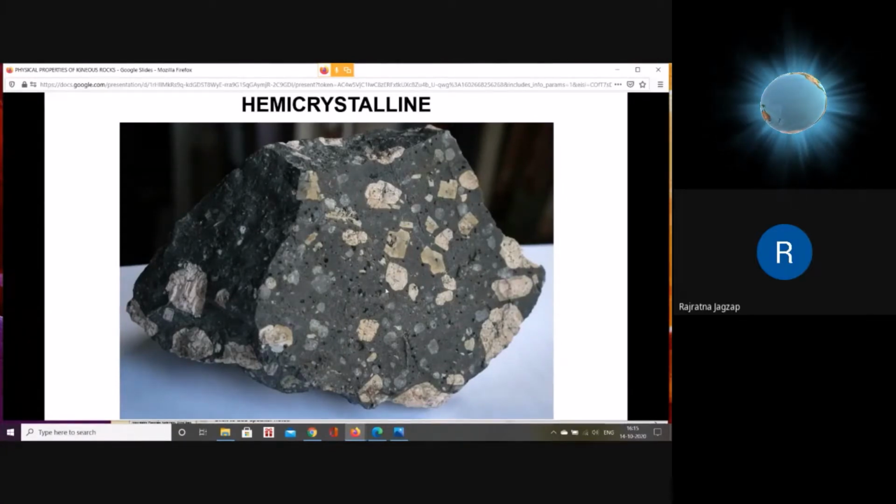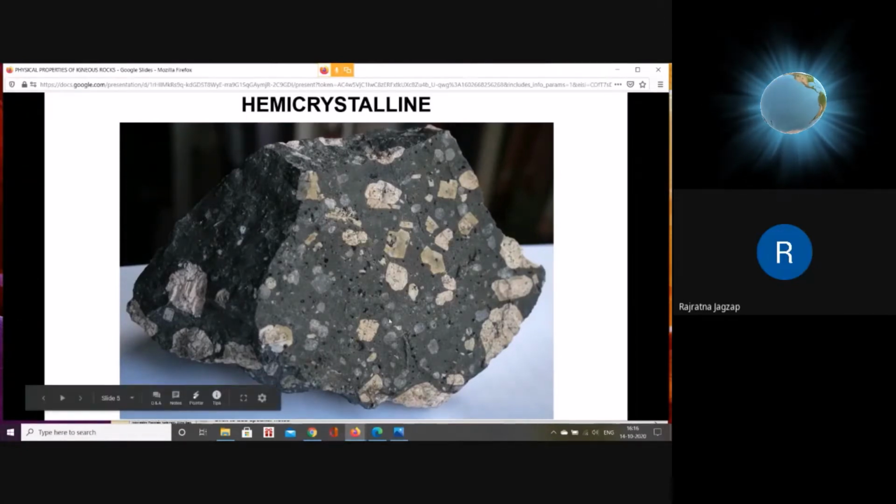Those are plagioclases, and those minerals were formed when the lava which formed this rock was present far below the crust. When it was below the crust, these coarse-grained minerals were formed because when that lava was at greater depth, there was a possibility of formation of larger sized minerals. So it has formed large sized minerals. So what is the explanation for this?